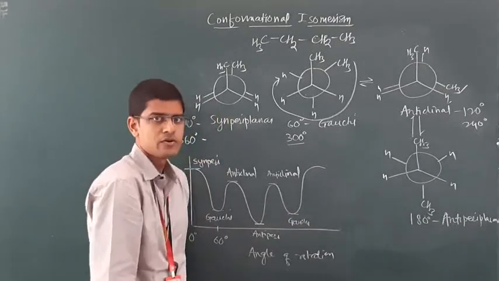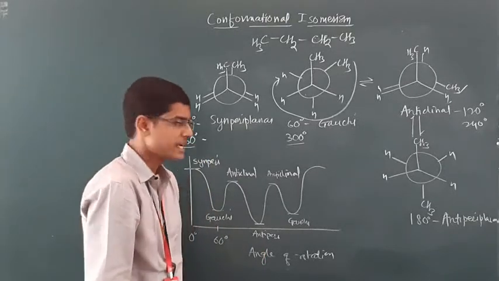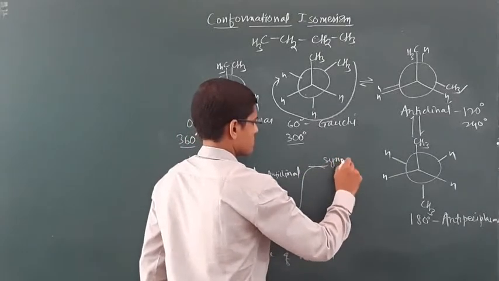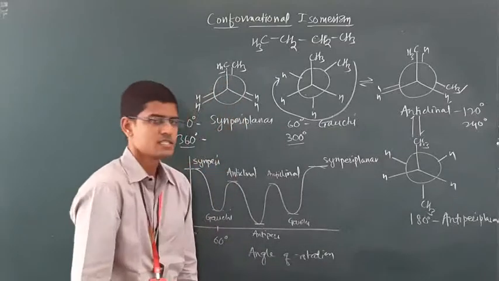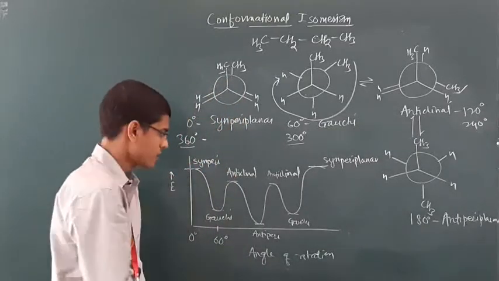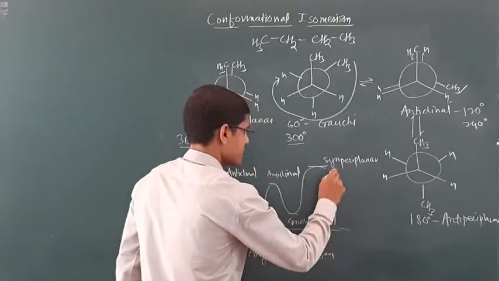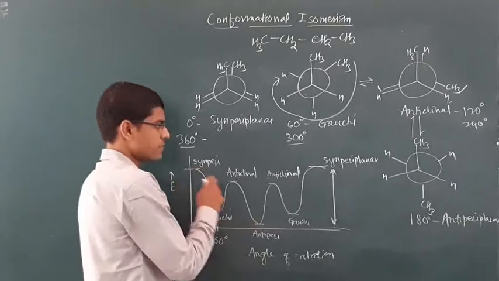And finally, when you achieve the rotation of 360 degrees, you will get syn-periplanar. Now, the energy gap between anti and syn-periplanar, most stable and least stable,